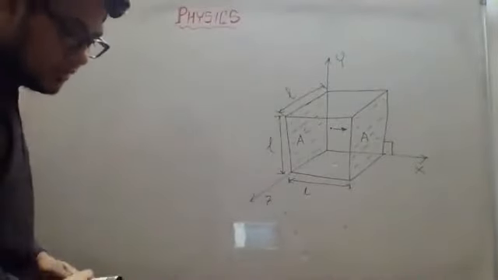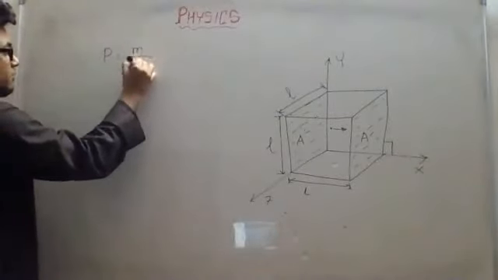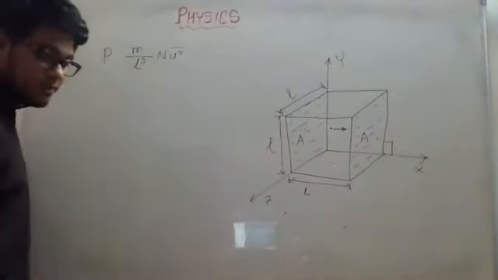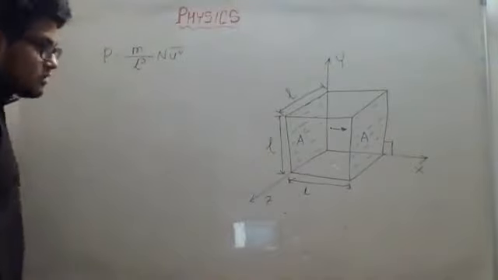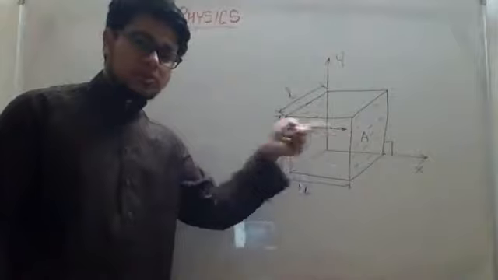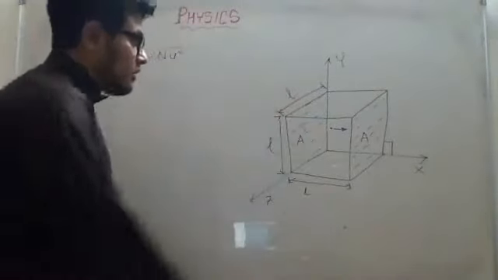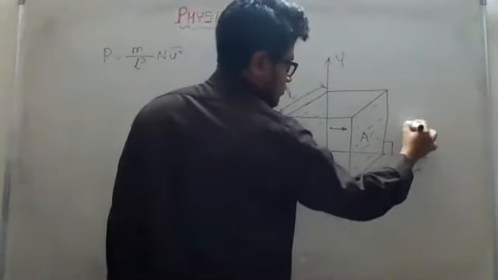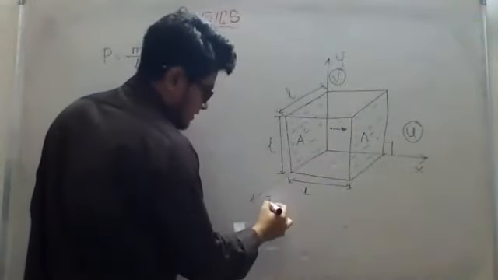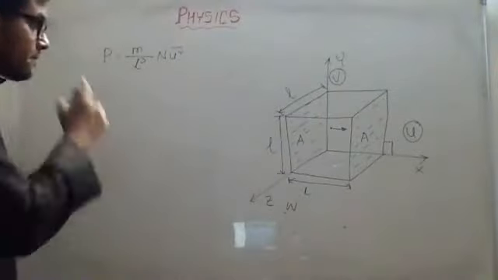So as I showed you, we got our total pressure on the wall as m L cube into n u square bar, right? Now, till now we have considered the velocity along the x-axis only, but the molecules will have velocity along the z and y-axis also. Along the x-axis we considered the velocity to be u. Let us consider the velocity along the y-axis to be v, and along the z-axis to be w.